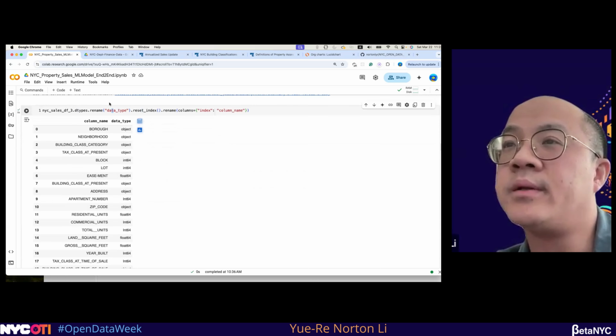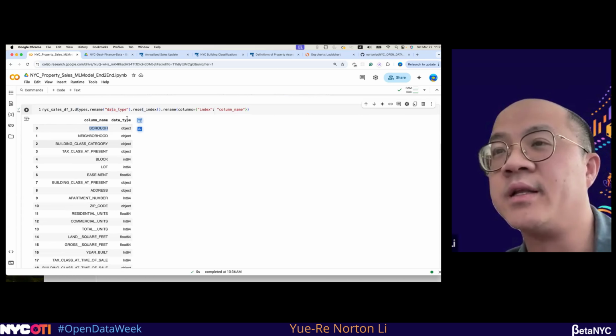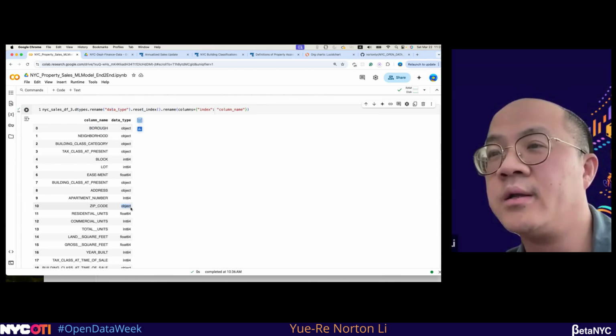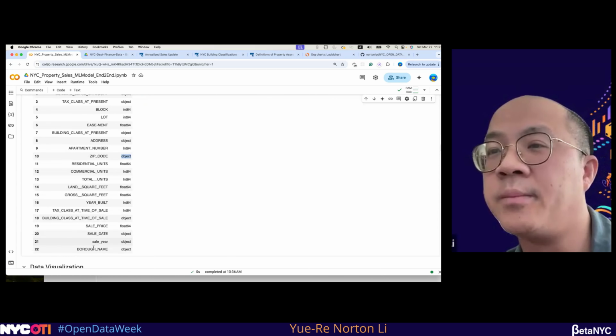So the next one is just to show you, if we run it to check the data types after I convert them, you will see some of the data types have changed. For example, the zip code will be converted from integer to object, and also the borough name, I also convert to object as well.